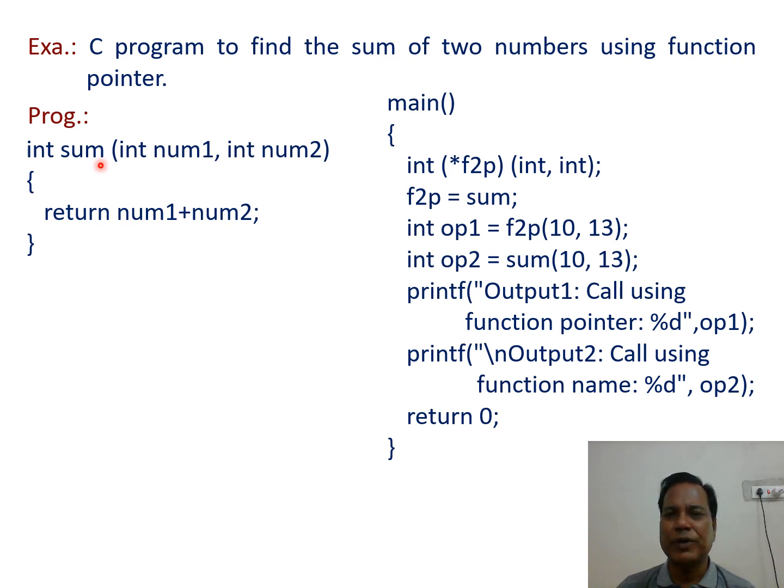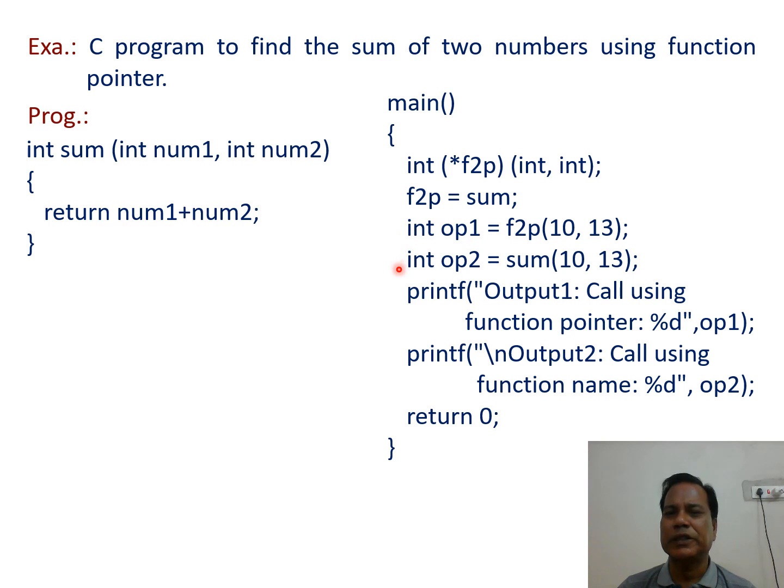This sum function receives the two values 10 and 13 passed in and stores these two values in the arguments num1 and num2, and then these two numbers are added and the sum is returned to the calling function. So what is the sum that is assigned to the variable op1?